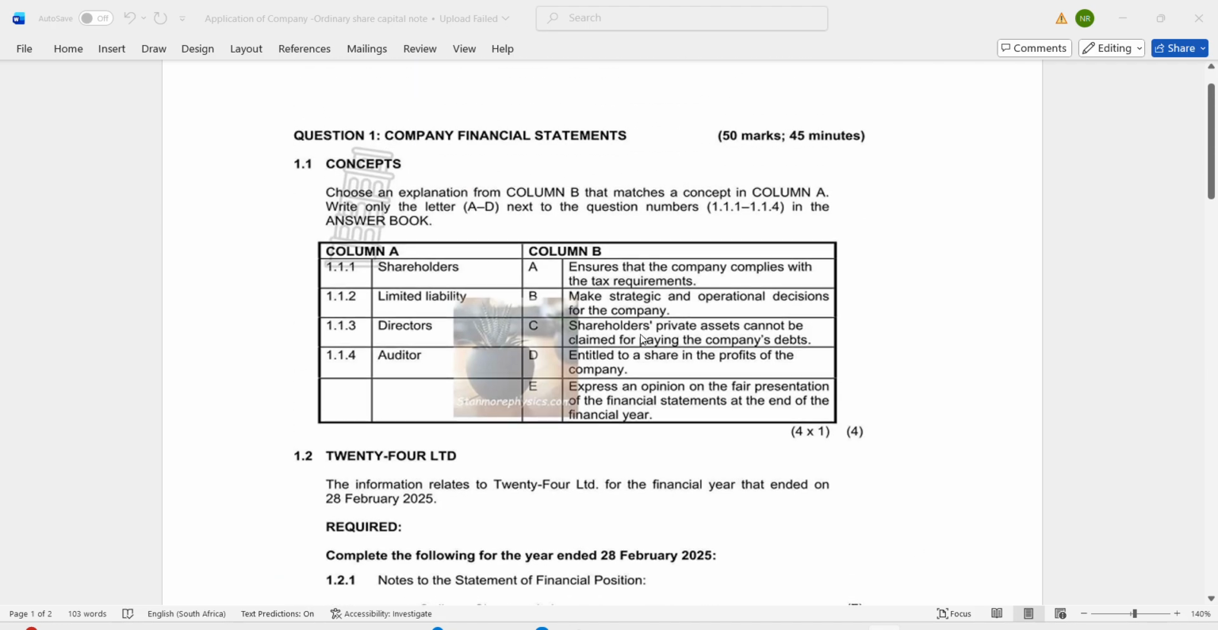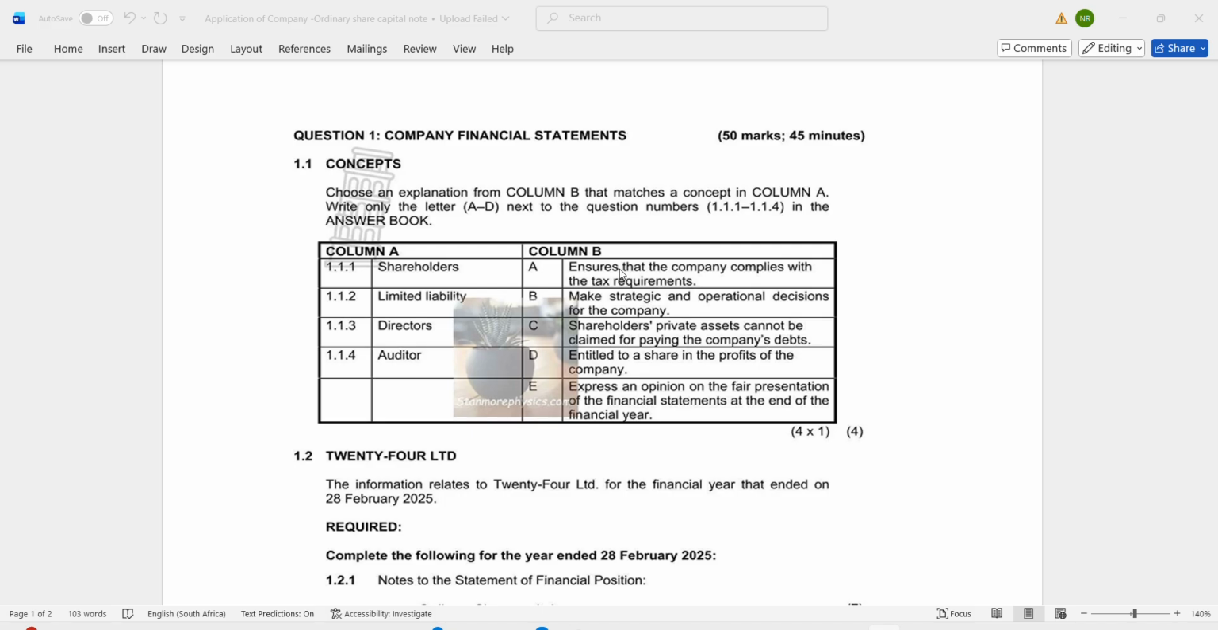So today I will be giving you strategies of what you should do when you just see a question paper. The first thing that you have to do is read. They say question one, company's financial statements. They say choose an explanation from column B that matches a concept in column A. Write only the letter next to the question.